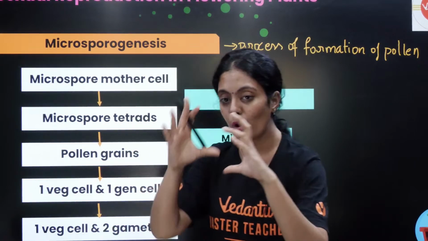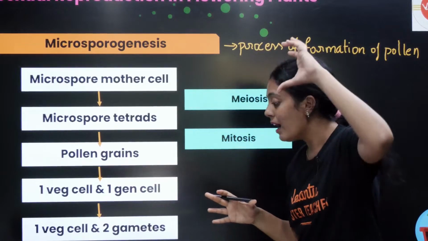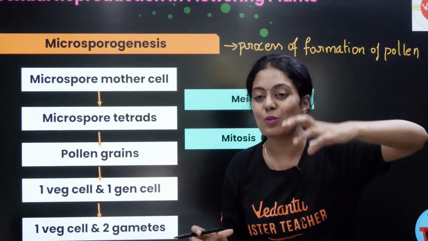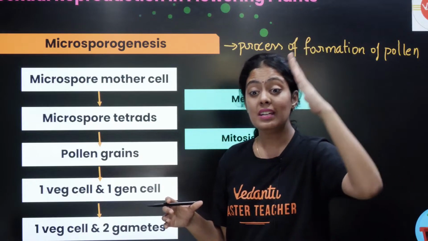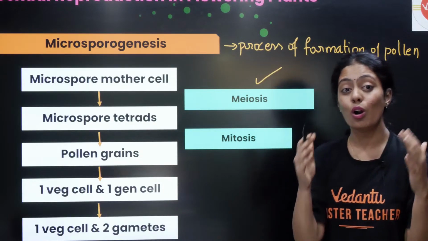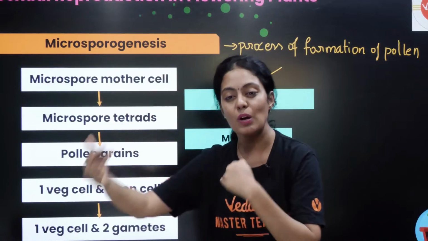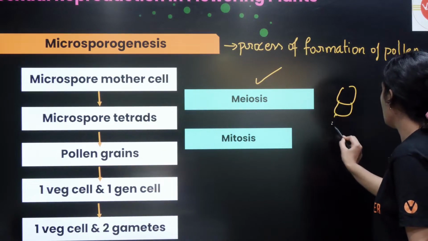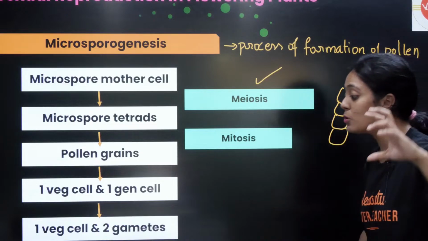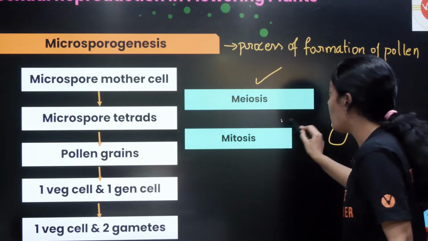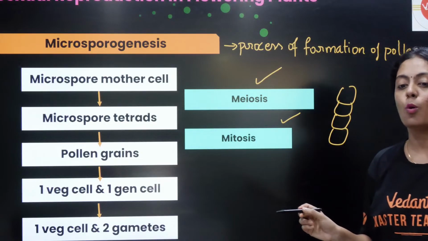In the sporogenous tissue you have your microspore mother cell. Now this microspore mother cell will undergo meiosis. I think all of you know there is meiosis 1 and meiosis 2. After that 4 cells form. This is going to form a microspore tetrad. Now these microspore tetrads undergo mitosis to produce pollen grains.